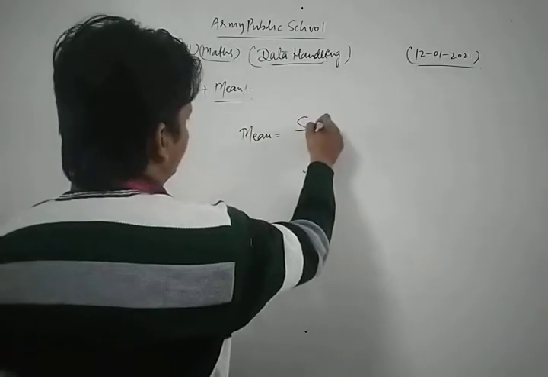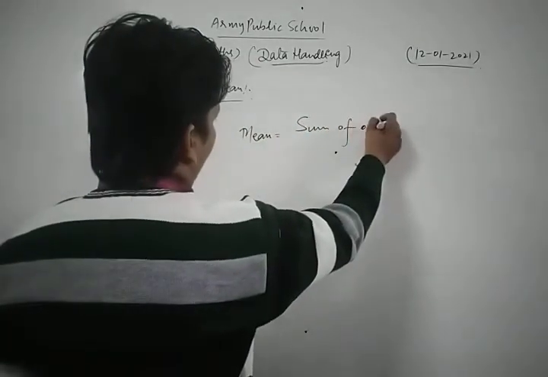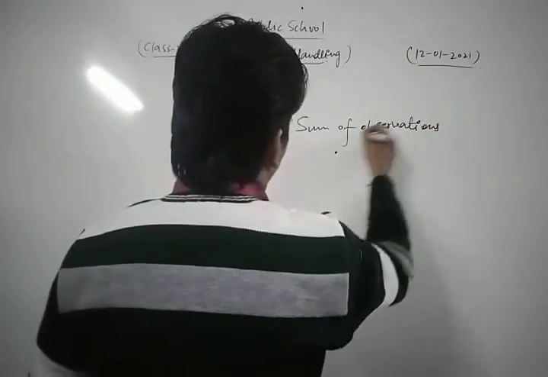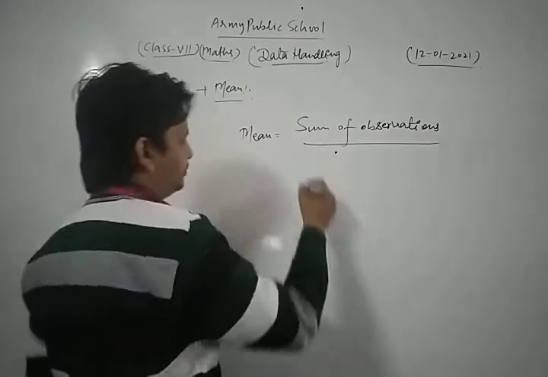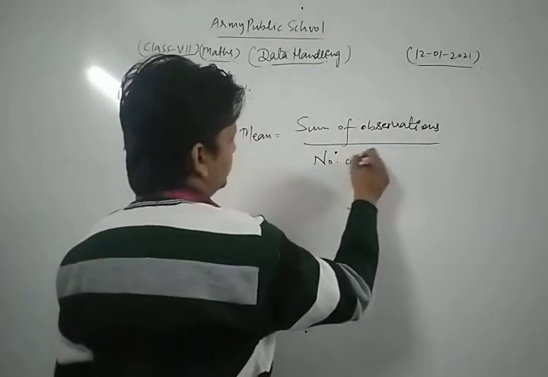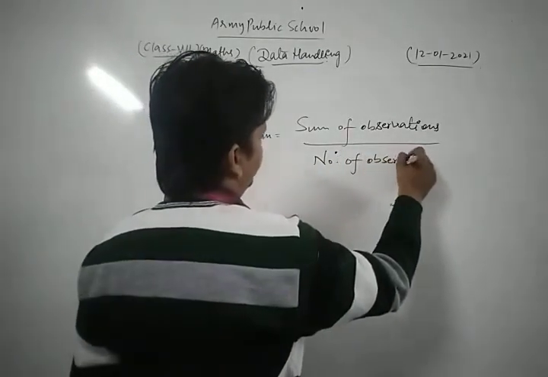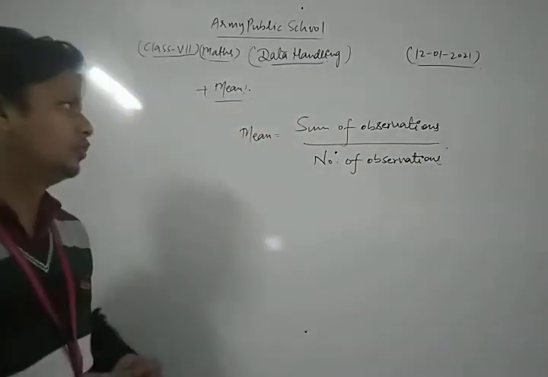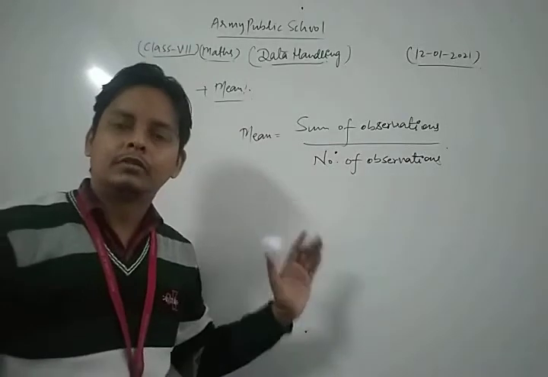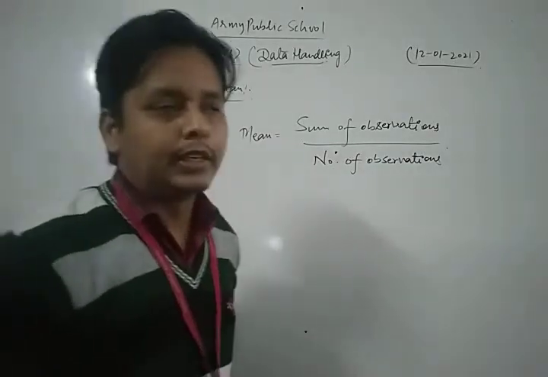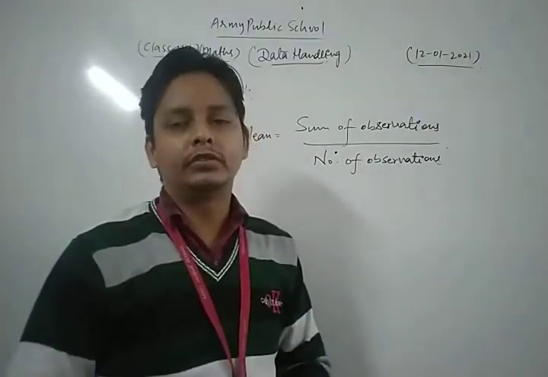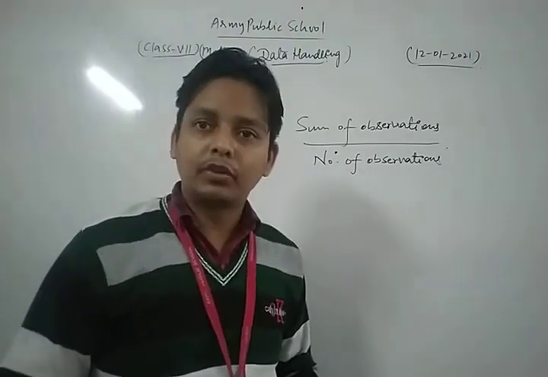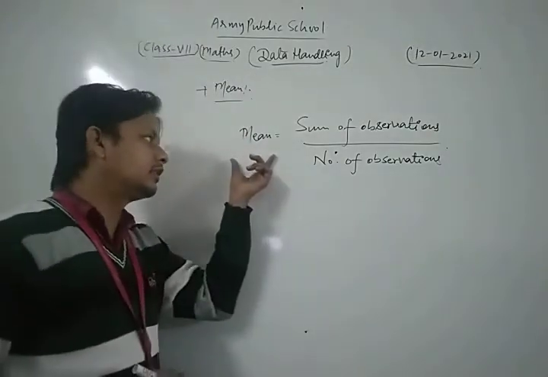So the formula for mean is: sum of observations divided by number of observations. This is the concept of mean for ungrouped data. In finding the mean of any data, first we find the sum of observations, then divide by the number of observations. In this way we get our result as the mean.